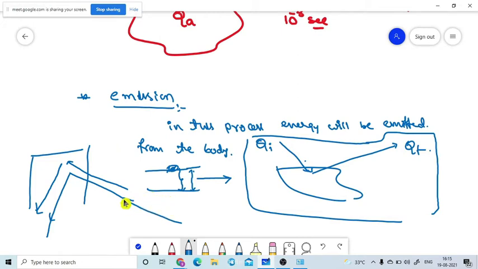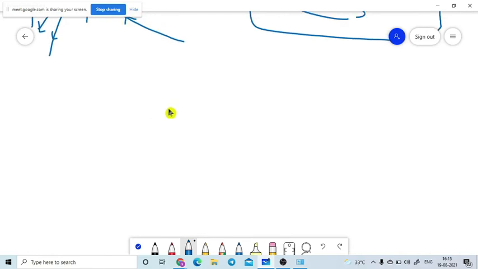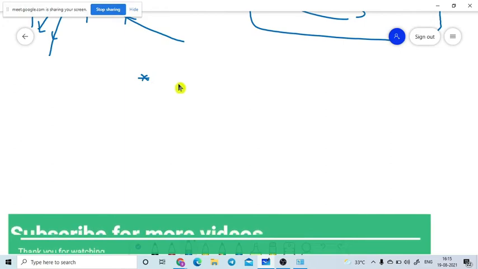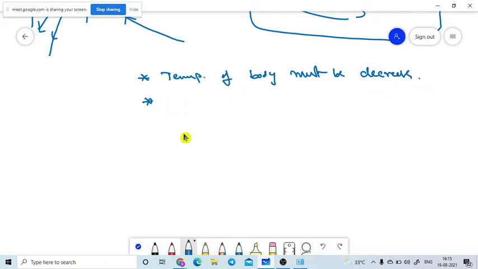Now I am going to another topic, a continuation. Emission power will also depend on this. When the emission process is done, the temperature of the body must decrease. The temperature of the body must decrease, because the energy comes out from the body, and due to the energy coming out, the temperature decreases.